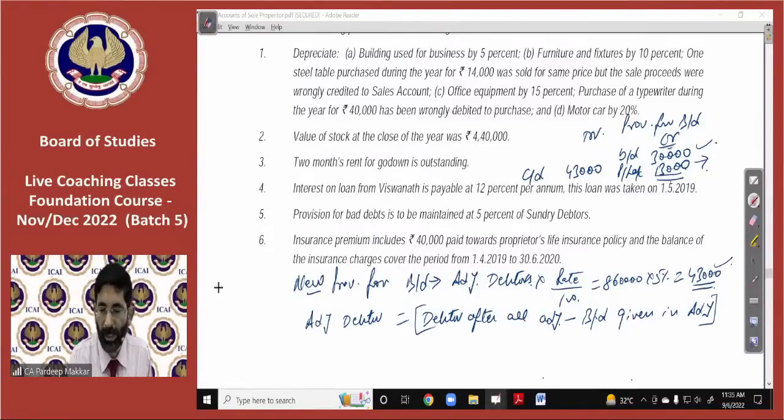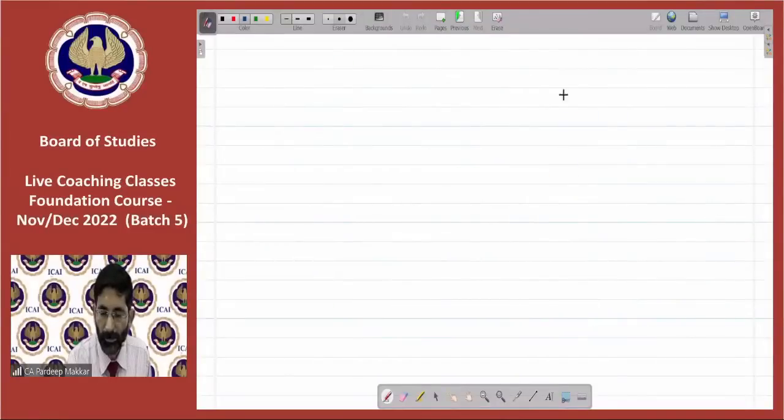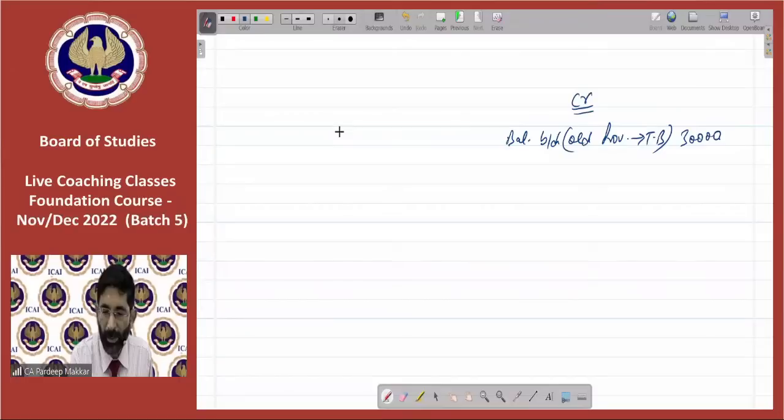Second thing is you can do like this. One method I have already discussed, that is we will have to create the old provision, that is balance brought down. This is old provision that is given in trial balance. So this is to be created. This is 30,000 rupees in the given case. Then whatever is the new provision, that is balance carried down. This is new provision, which is also given in adjustment. This is 43,000 in the given case.